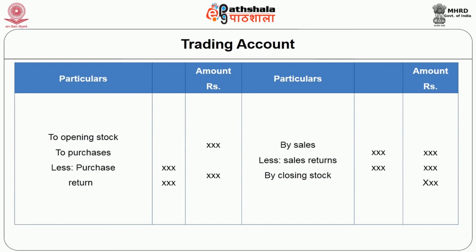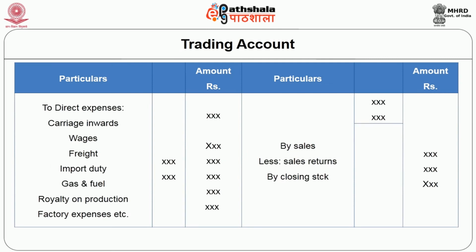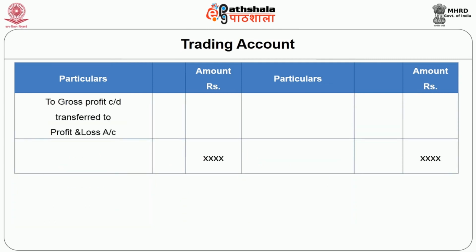On the left hand side, the debit side, we record the opening stock and all the direct expenses relating to the business. On the credit side, sales, sales returns and closing stock are recorded, and ultimately this account will reveal the gross profit or gross loss of a concern during a particular accounting period.